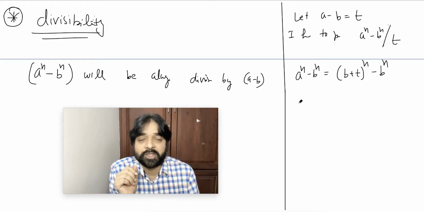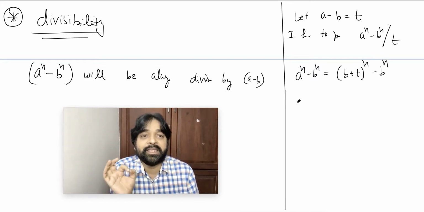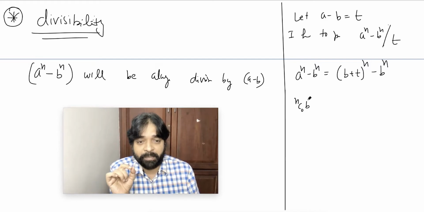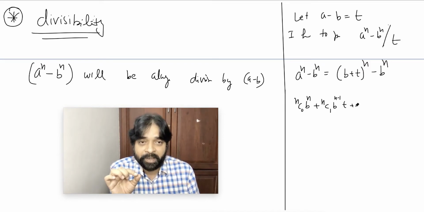Now expand this. b plus t, if you expand, what is the first term? nC0 b power n. Binomial theorem, bhai. nC0 b power n t power 0 plus nC1 b power n minus 1 t power 1 plus so on.